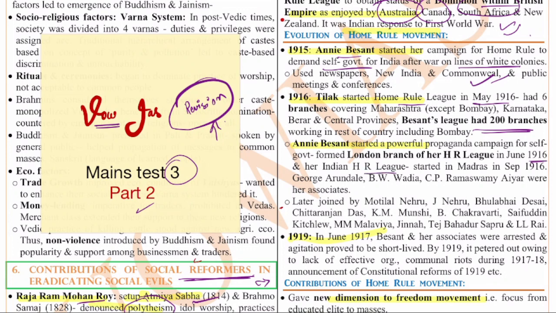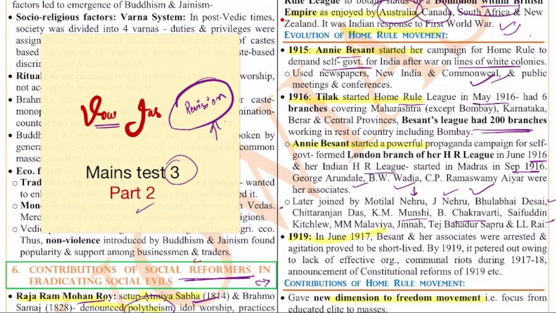And the Indian Home Rule League started in Madras in September 1916. George Arundel, B.P. Wadia, Ramaswamy Iyer, all of them were her associates. Later joined by Motilal Nehru, Jawaharlal Nehru, Bhulabhai Desai, Chittaranjan Das, K.M. Munshi, B. Chakravarti, Saifuddin Kitchlew, M.M. Malviya, Jinnah, Tej Bahadur Sapru, Lala Lajpat Rai. All of them were part of this Home Rule League.